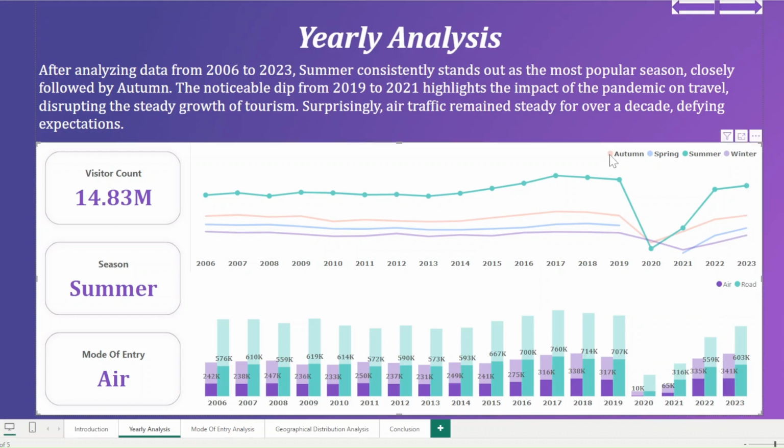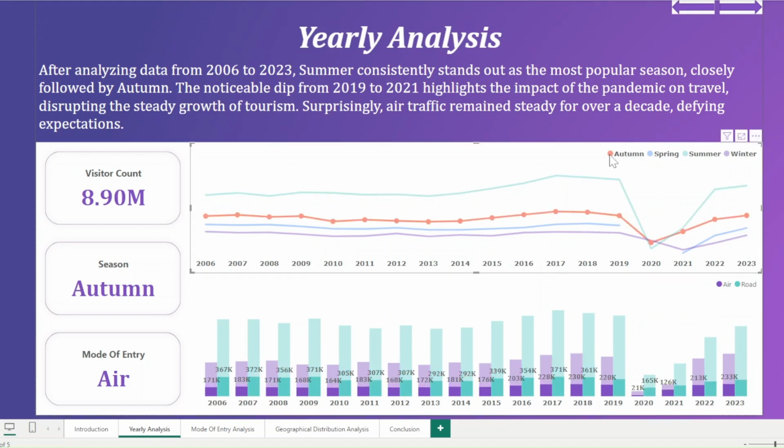And we also see that autumn is the next leading indicator here. So could this be because we have the world famous Cabot Trail? Now, 2019 to 2021 took a big dip in the numbers. So that explains how the pandemic has affected our tourism.